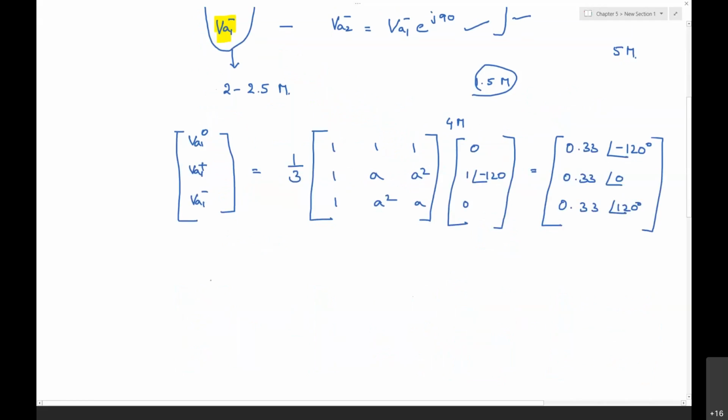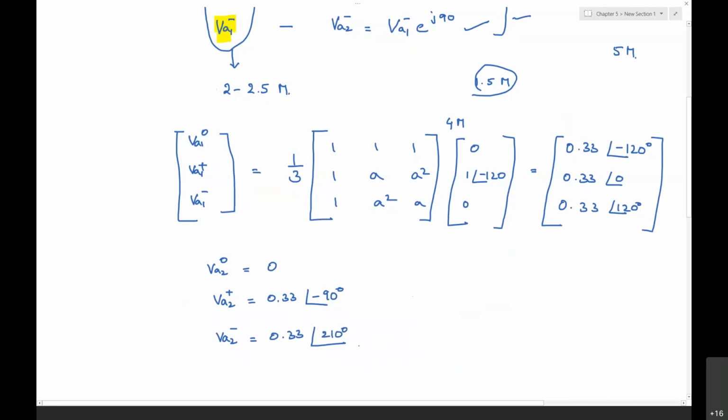Now the secondary side sequence voltage VA2 naught is 0. The VA2 positive sequence will be 0.33 at an angle of minus 90 degrees. VA2 negative sequence is 0.33 at an angle of 120 plus 90 degrees, that is 210 degrees.